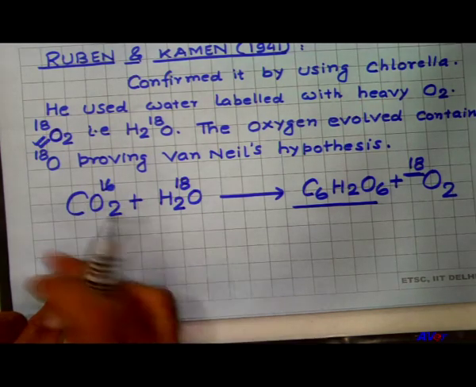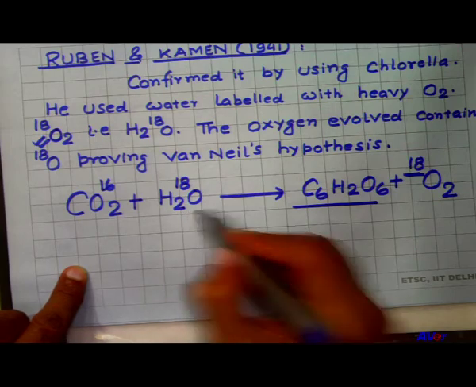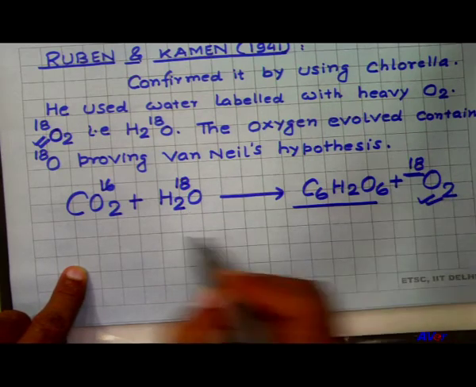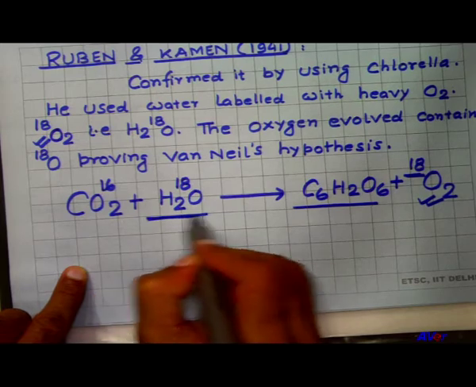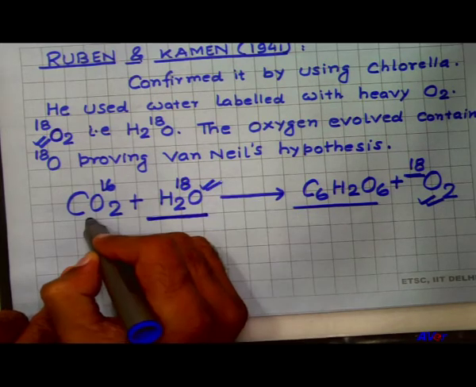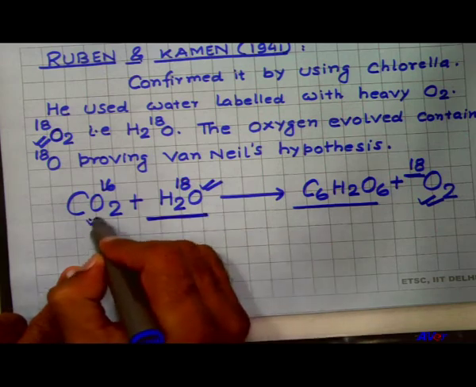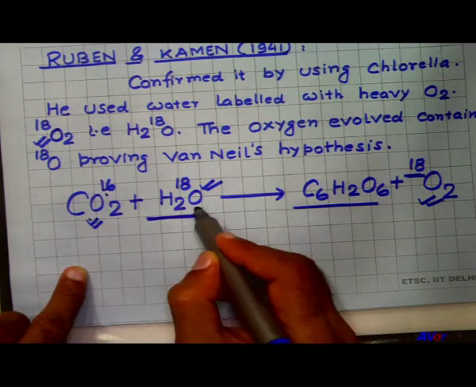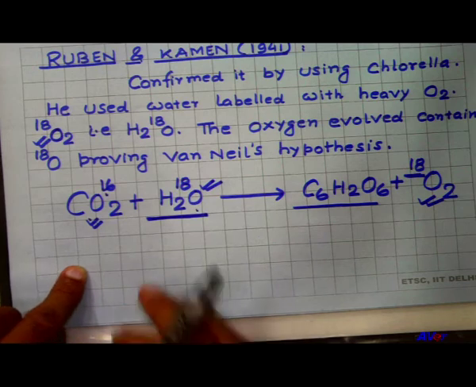So, in these cases we can prove that this oxygen-18 evolved from the water, not from the carbon dioxide, because the carbon dioxide is labeled with 16 and the water is labeled with 18.